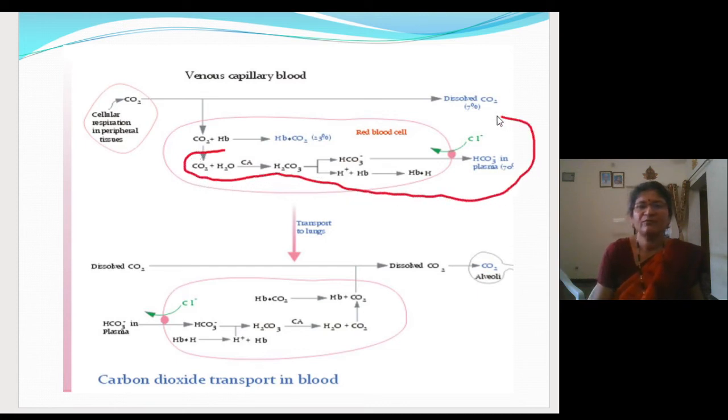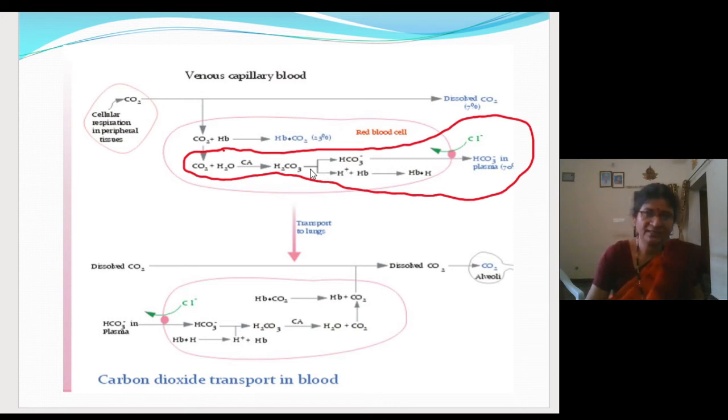So simply I confused you people by using pen in between. So here I have taken a clear slide. So this will occur at the tissue level. Now what will happen at the alveolar level? So here what will happen? The chloride ions will move out,